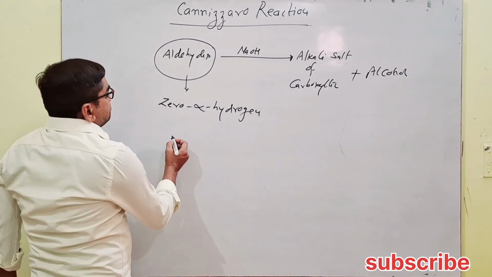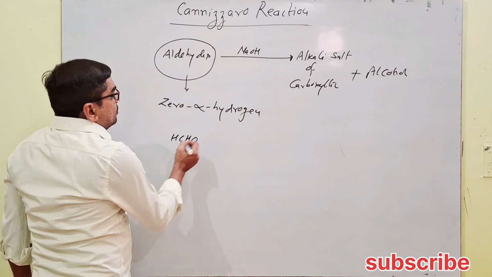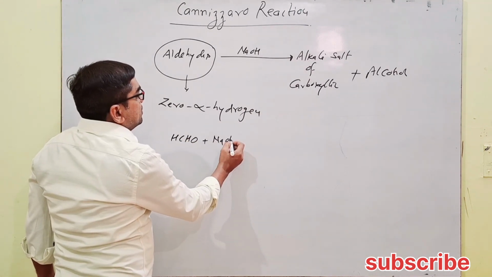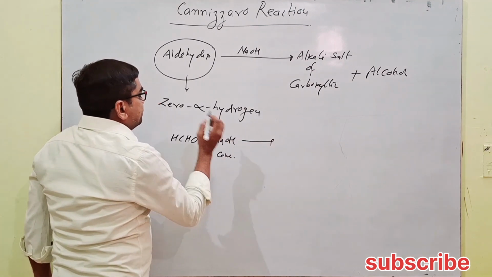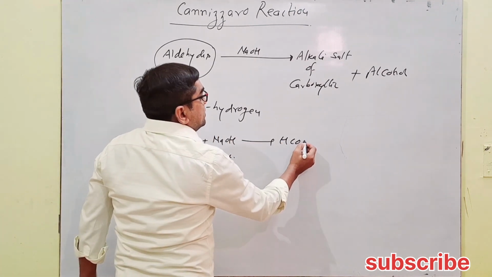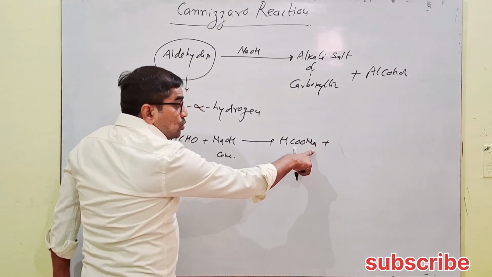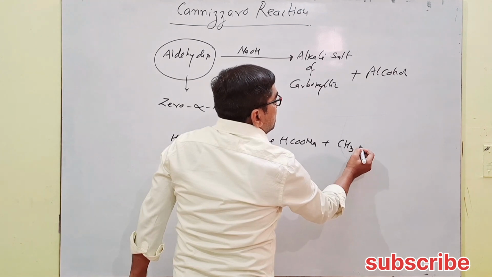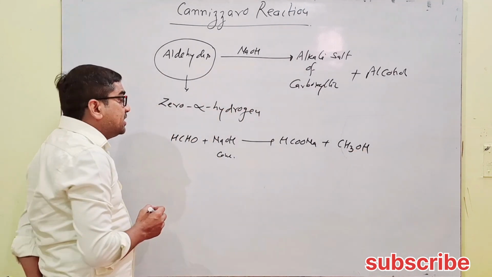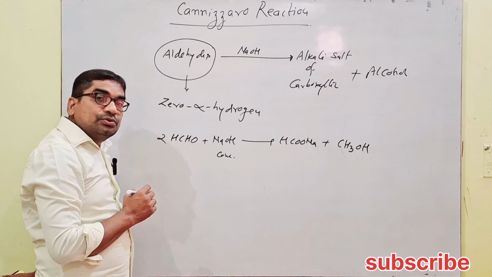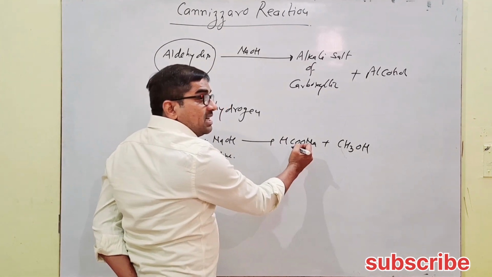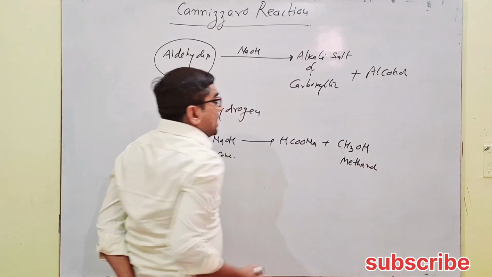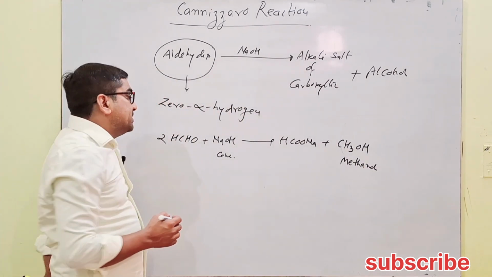For example, HCHO, no alpha hydrogen, reacts with concentrated NaOH, forming HCOONa, the sodium salt, the alkali salt of carboxylic acid, with CH3OH, the alcohol, methanol. Two molecules of HCHO are needed. This is the sodium salt of the carboxylic acid and this is methanol. Alcohol and carboxylic salt are obtained.